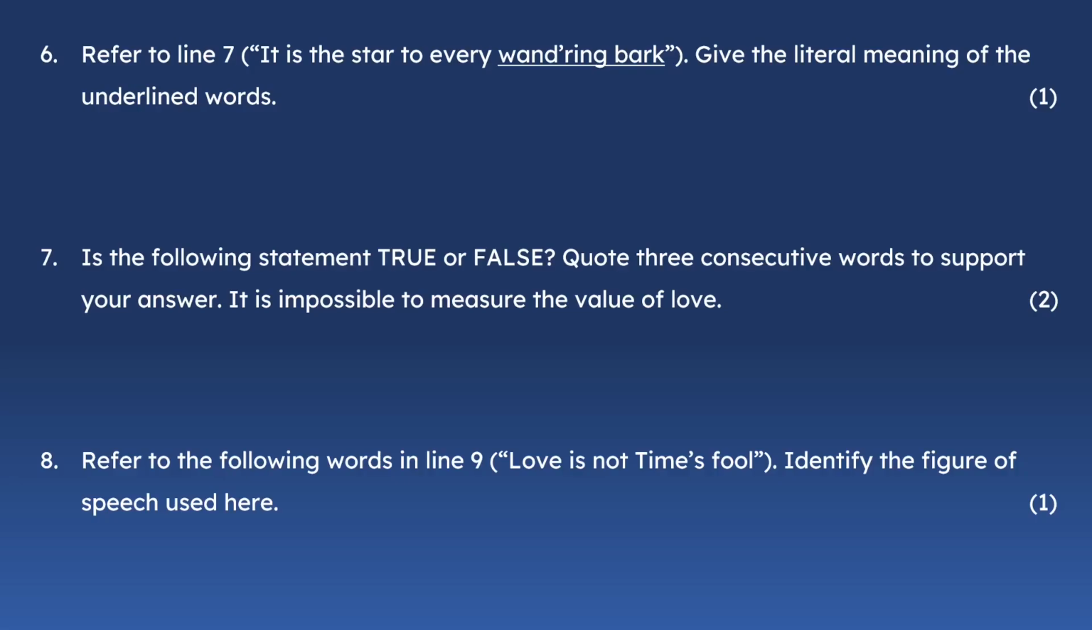Question 6. Refer to line 7. It is the star to every wandering bark. Give the literal meaning of the underlined words. So here we see the underlined words are wandering bark, and the literal, that means the actual meaning, is a ship that is lost or moving aimlessly with no direction. Wandering means lost or purposeless, and bark here means ship. So you'd get a mark for that.